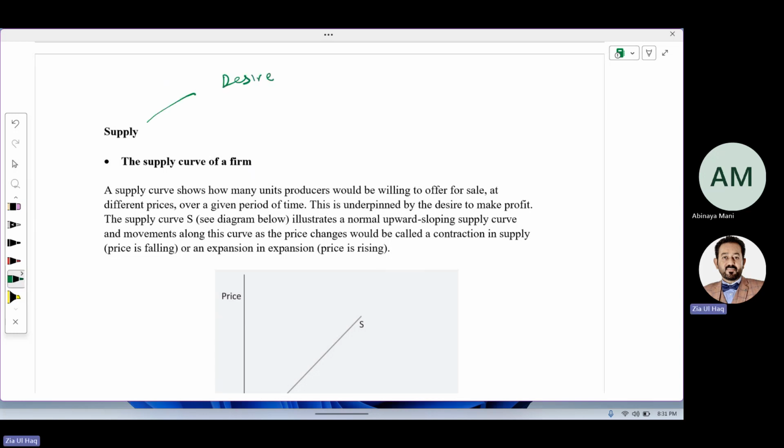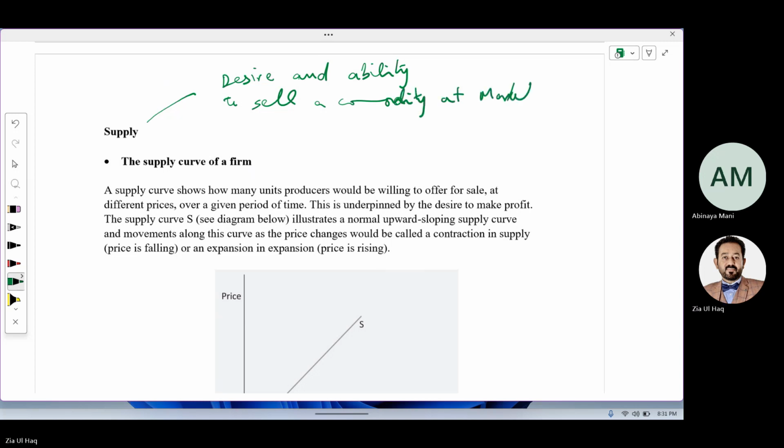Supply means willingness and ability to sell a commodity at market price.